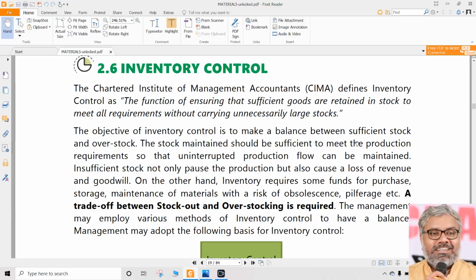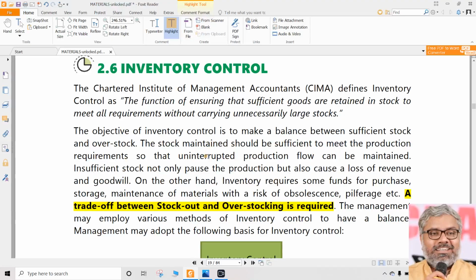So simply, what is inventory control? We can understand it in a simpler way like this: where there is no overstock and there is no stock-out situation also. How to manage that is simply the inventory control mechanism.